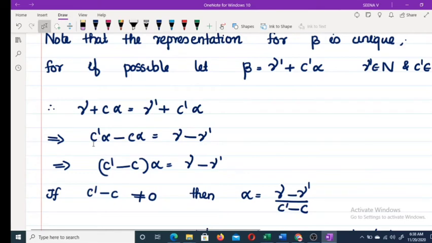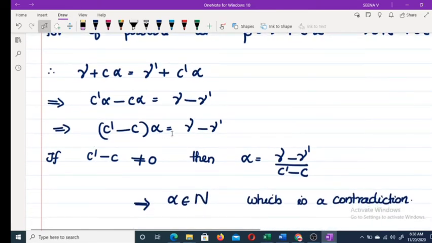Okay, now that implies (C' − C) alpha equals gamma − gamma'. Now suppose C' − C is not equal to 0. Then what happens? Alpha you can write as (gamma − gamma') / (C' − C). Where is gamma? Gamma is in the null space. Gamma' is also in the null space.